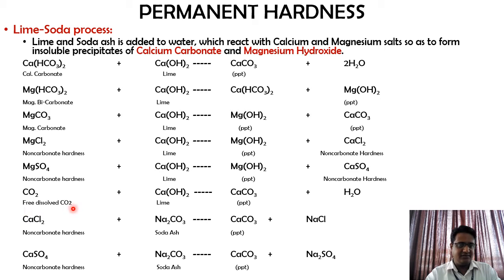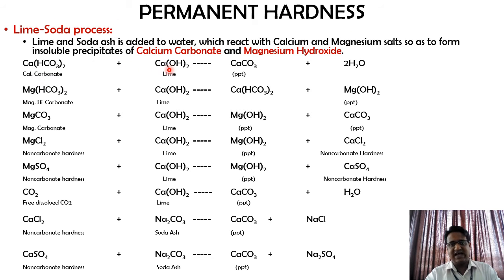We have free dissolved carbon dioxide, calcium chloride, and calcium sulfate. The first element in these reactions are the components which are causing the permanent hardness. If you go back to the previous slides, you can check out that these are the components which are causing the permanent hardness.